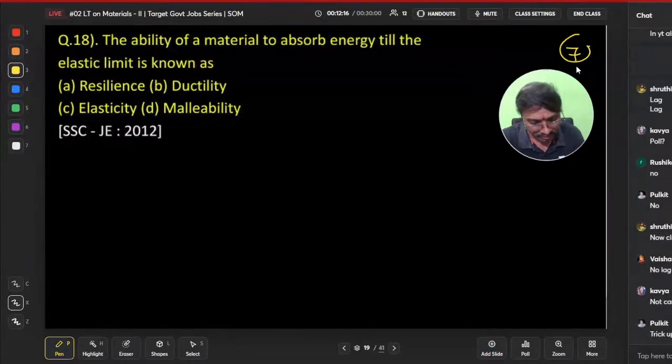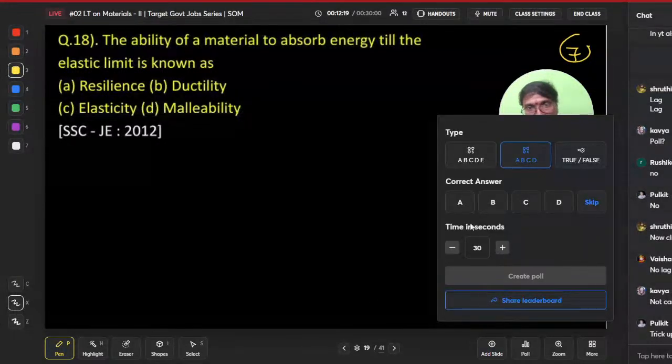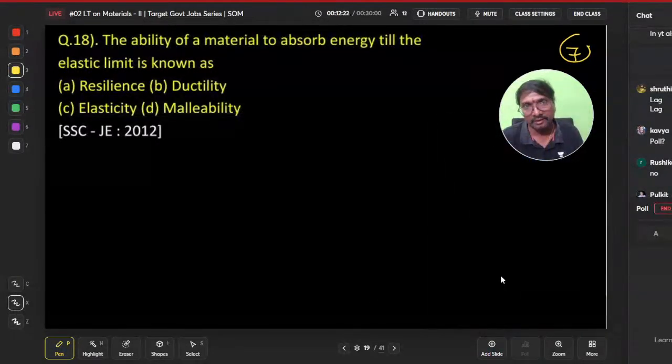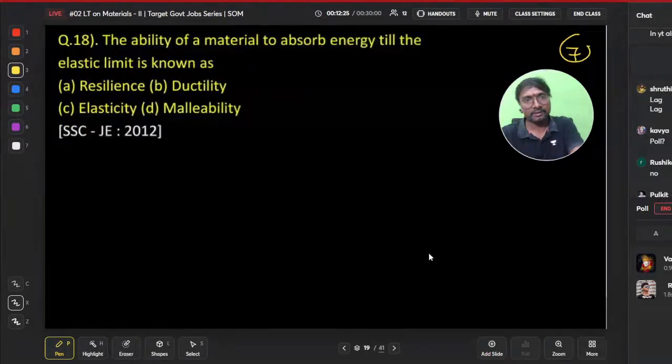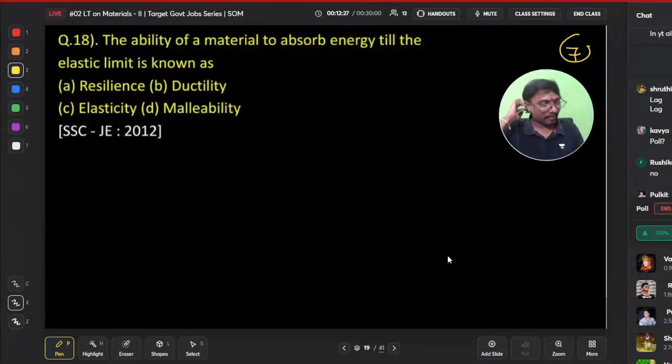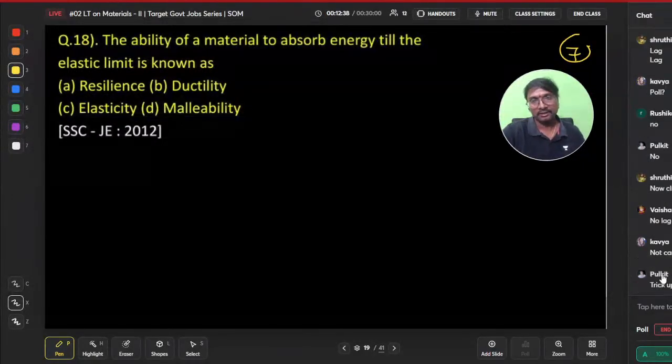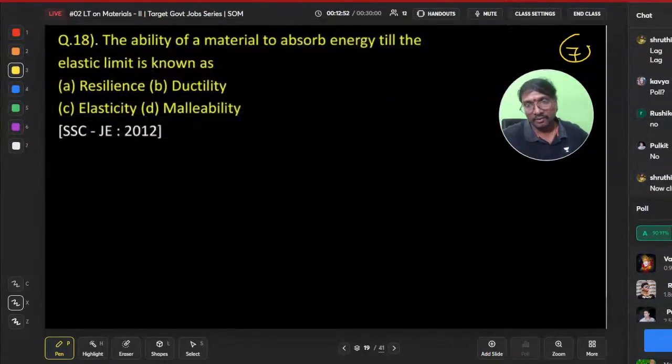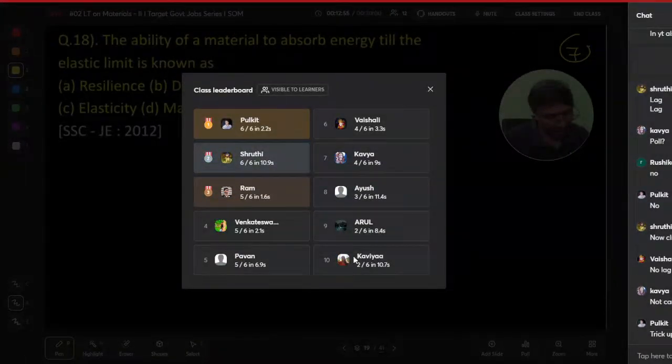Now this is the 18th question. Select the answer. Up to proportionality limit, within elastic limits. Okay, you have to be careful. According to the wording, we have to go. Ravind answered correctly from YouTube. Up to or within, you should be very careful with those statements. Gaurav and Ritika also answered correctly.